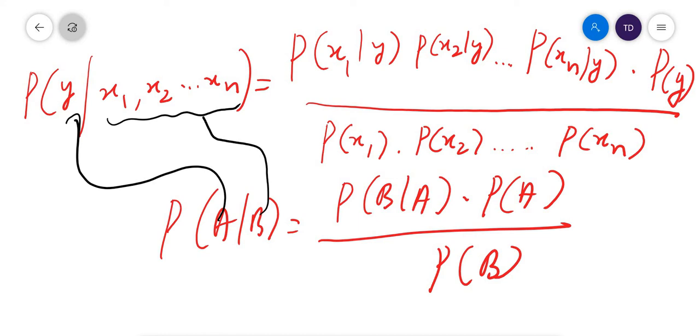So probability of B with respect to A will be probability of x1 with respect to y, x2 with respect to y, up to xn with respect to y, into probability of A. Probability of A means probability of the output y, divided by probability of x1, x2, up to xn individually. This is probability of B, right? So you understood, we modified that equation like this.